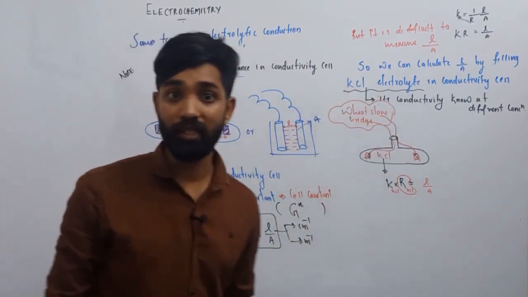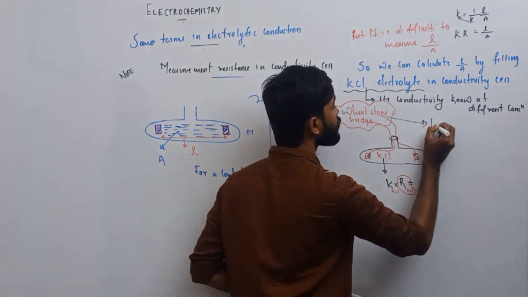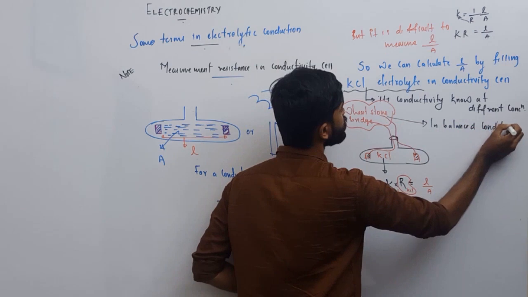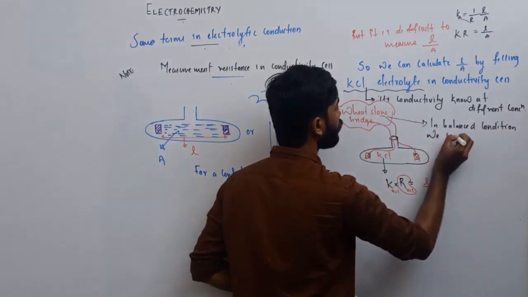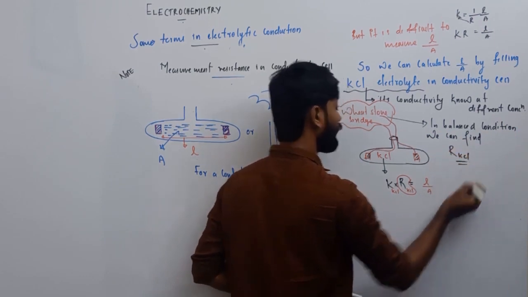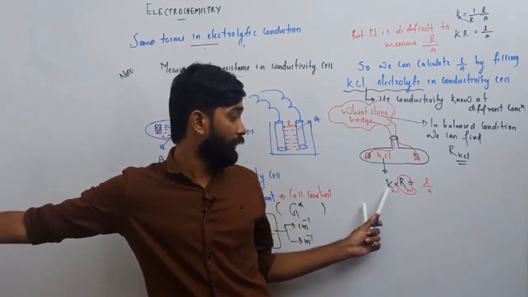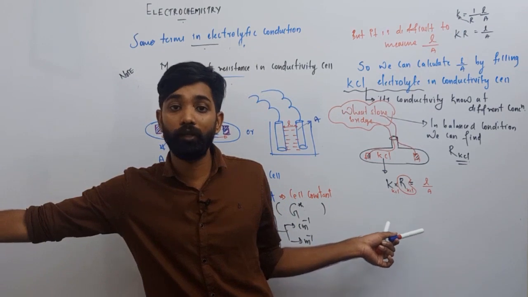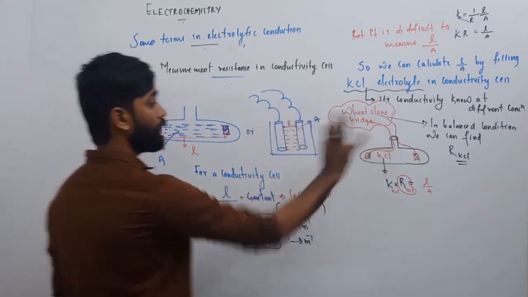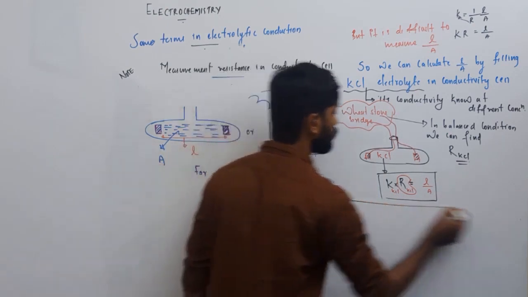From the balanced condition of your Wheatstone bridge, we can find the resistance R of KCl, and now we obtain the values of conductivity of KCl and resistance of that particular KCl solution. So multiplying these two, we obtain L by A of that conductivity cell. This is how the cell constant is measured.